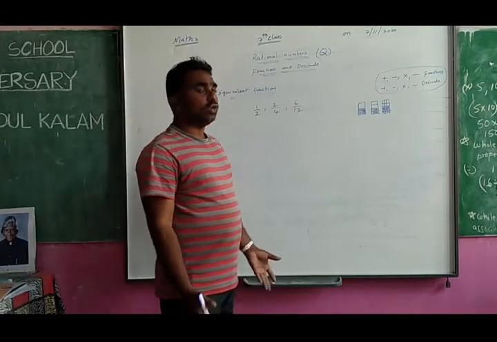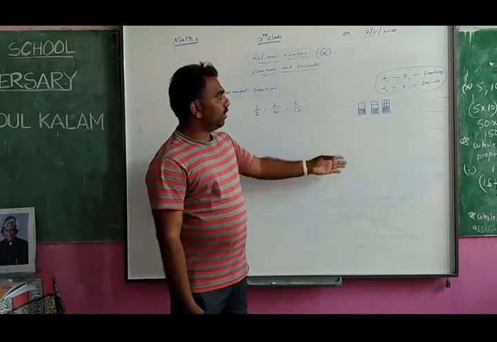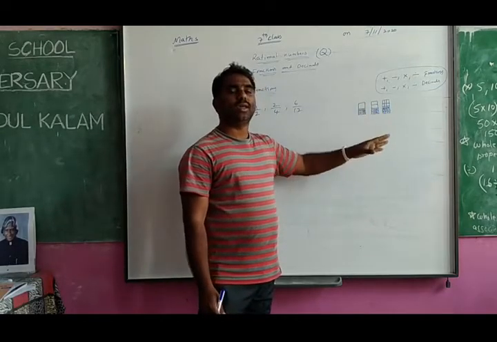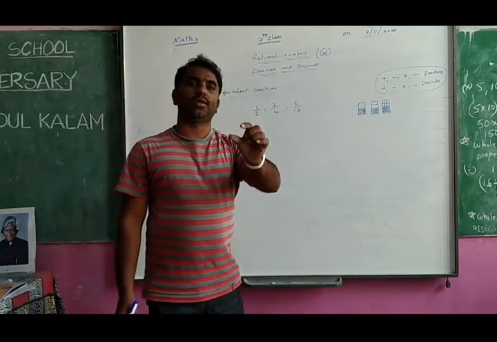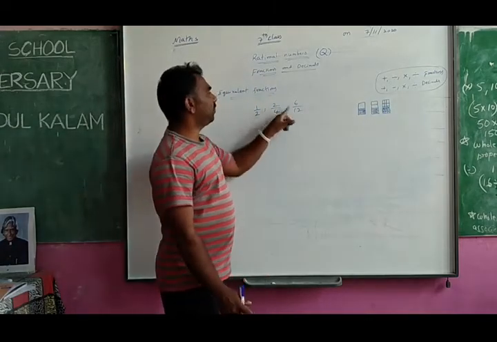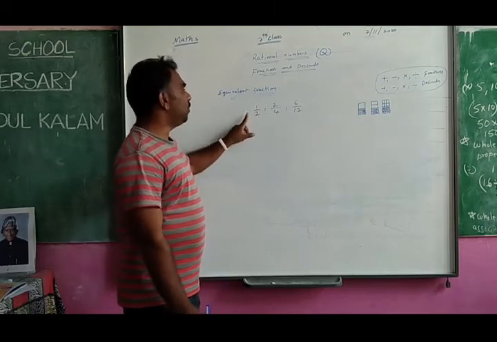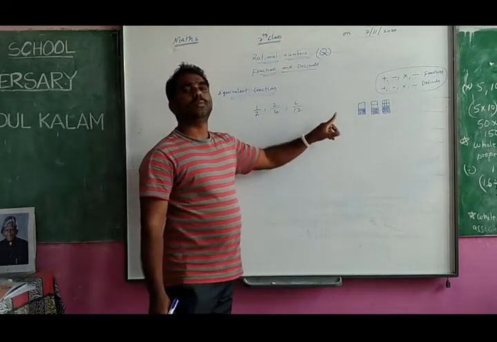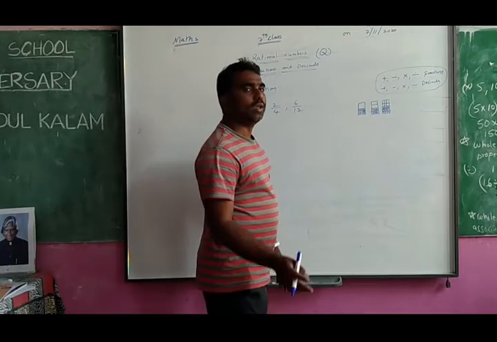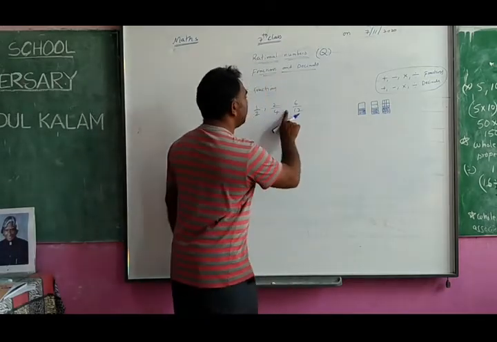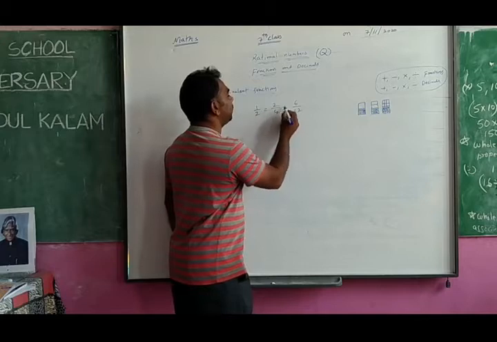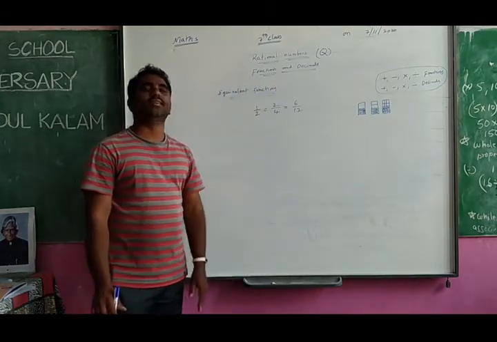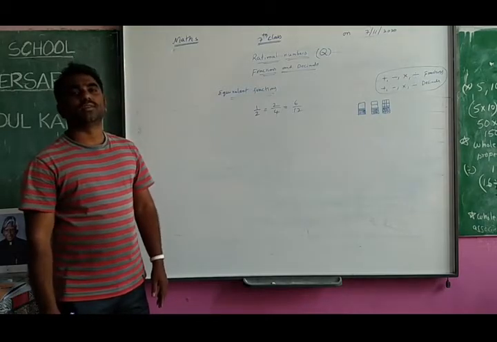So what do you understand here? Muhammad, Vasika and Azra have taken the same quantity of chocolate, but they have written it in different forms. One person has written 1 by 2, another person has written 2 by 4, another person has written 6 by 12. These are all written differently, but the quantity is the same. That's why these fractions are called equivalent fractions.